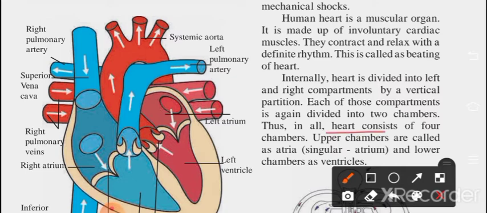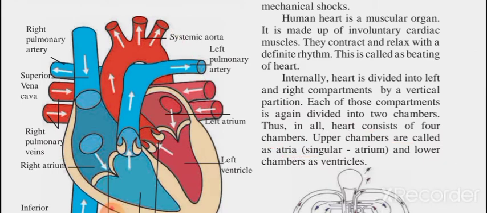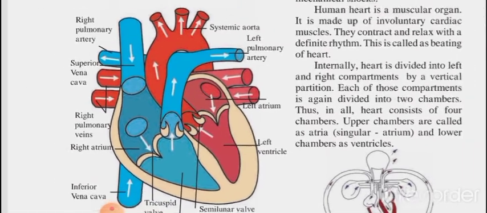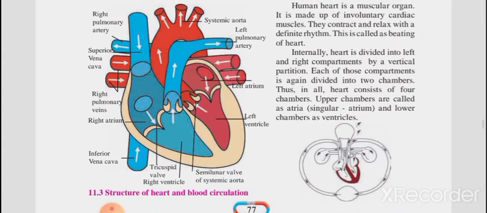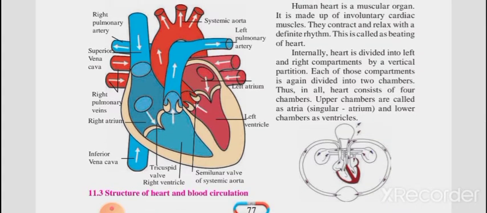In all, the heart consists of four chambers. So according to that, in our heart, four chambers are there, and the upper chambers are called atria, singular atrium, and the lower chambers are called ventricles. Okay, so this is the actual diagram of your heart, and all the namings are given over here. You can observe all the namings of the heart.